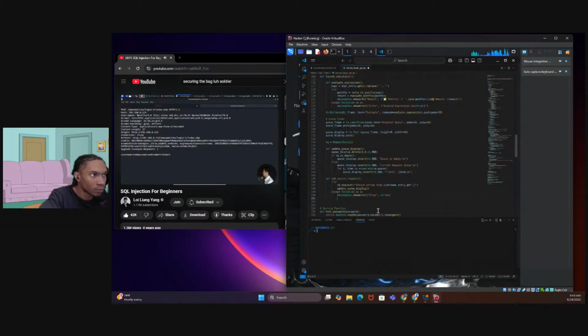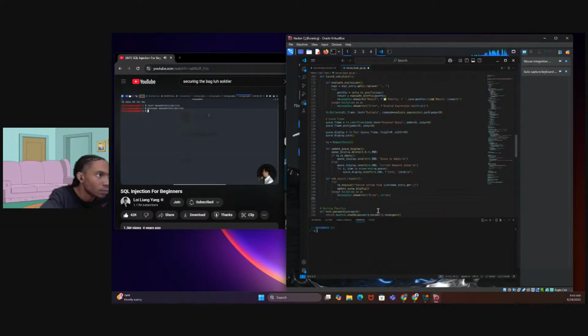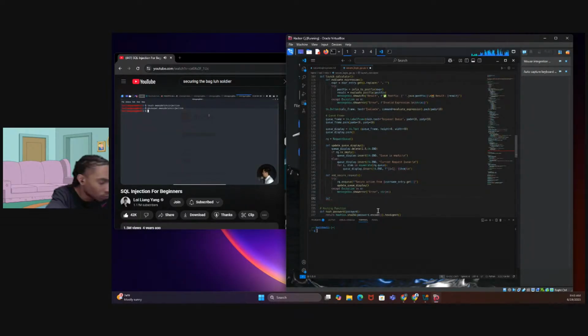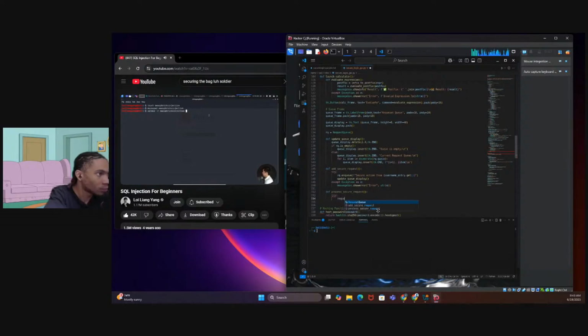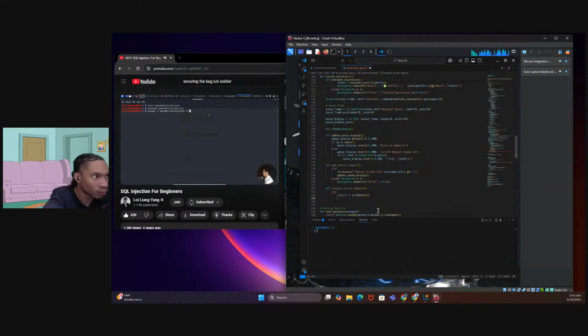What I can do next is to go ahead and use SQLMap to help us target the parameter automatically to find out whether it is injectable, whether it is vulnerable to structured query language injection. So all I got to do now is enter sqlmap, followed by dash r to specify the file that we have just created, which is the post request. So we have OWASP breaks injection, and next what we can do is to specify the target parameter. In this case, we can enter dash followed by p. This is the parameter that we're gunning for.